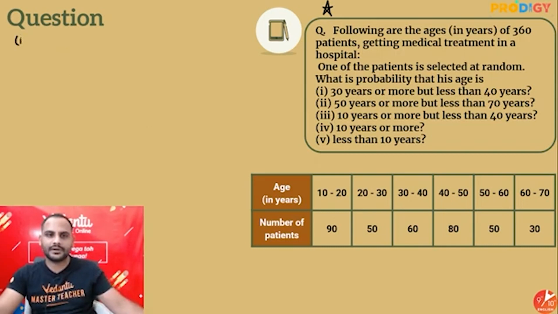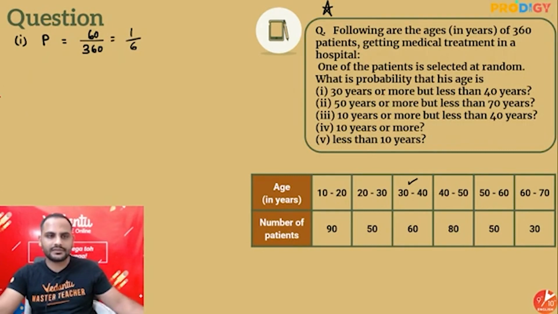First one, you want 30 years or more but less than 40 years. So 30 or more but less than 40 years, this is the thing which is qualifying, hai na? So there are how many? 60. So I'll say probability for case 1 will be: out of 360 patients, 60 patients have age 30 or more but less than 40. So that is equal to 1 by 6.